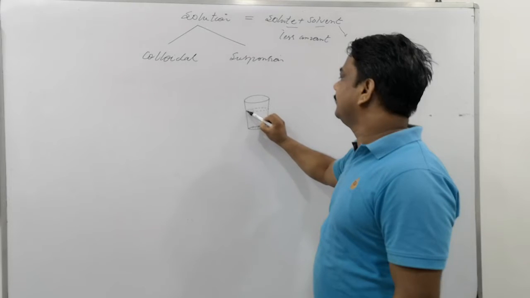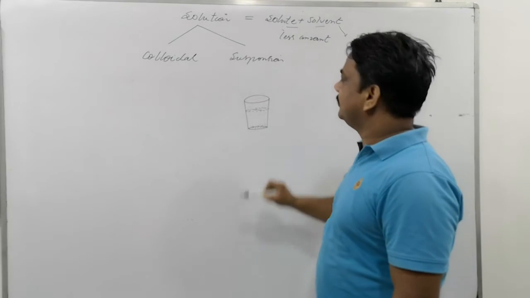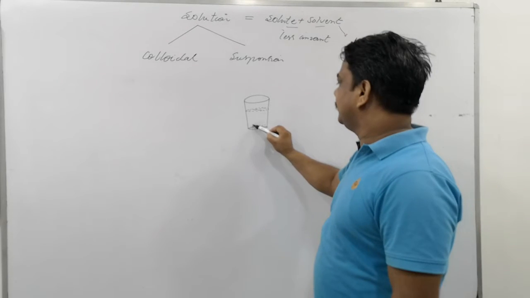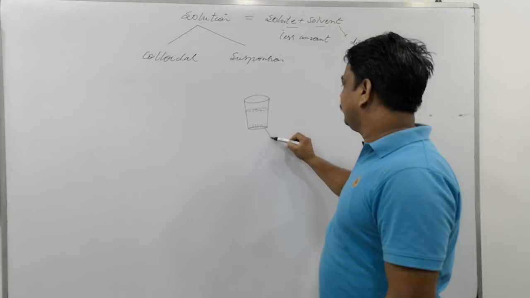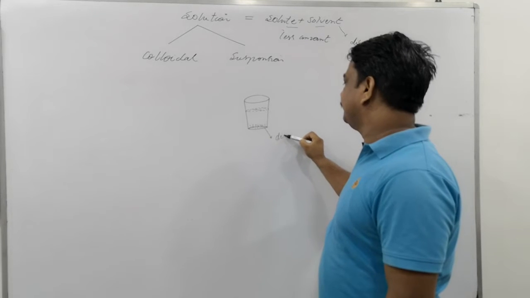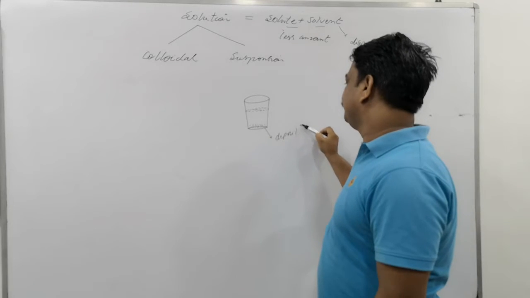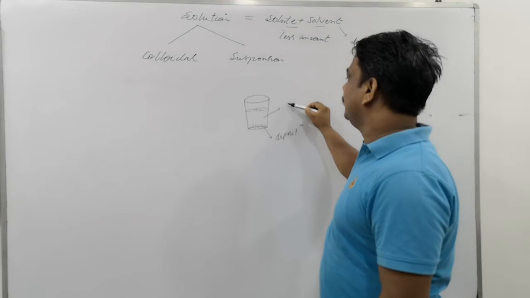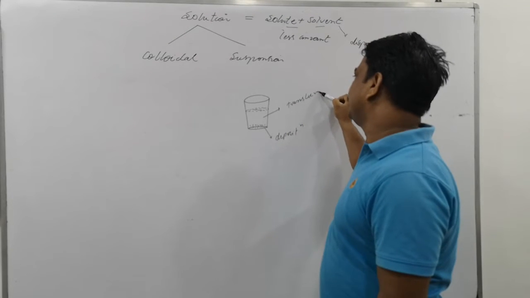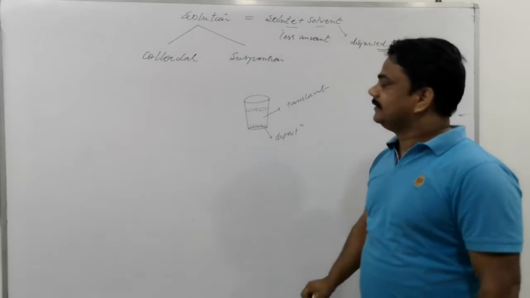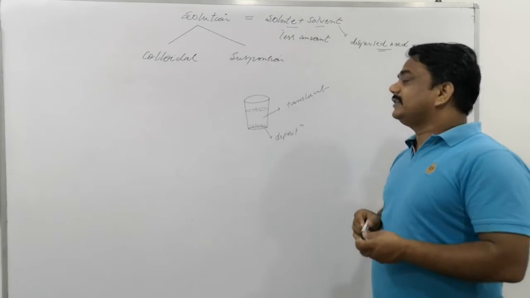These are depositions, and here is the transparent, translucent solution.